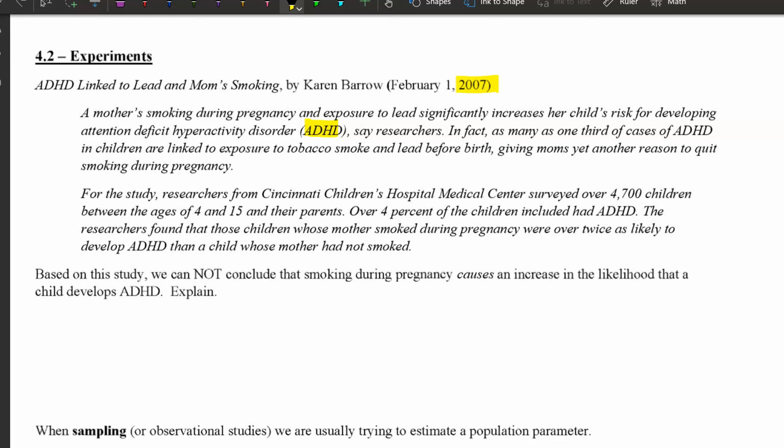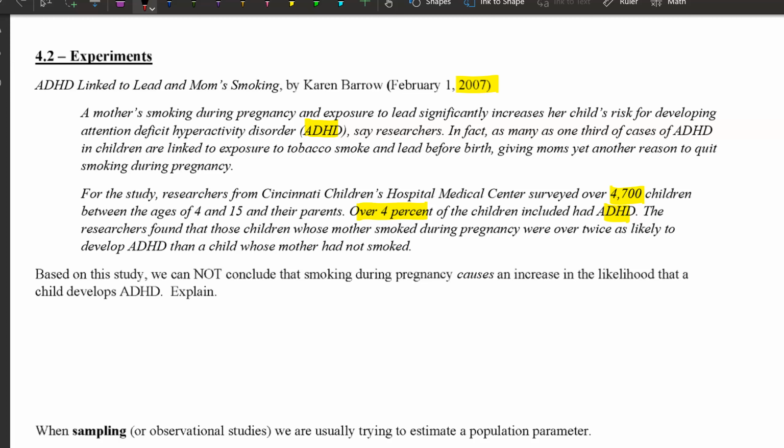For this study, researchers from the Cincinnati Children's Hospital surveyed almost 5,000 kids between the ages of 4 and 15. Over 4% of the children had ADHD. The researchers found that those children whose mothers smoked during pregnancy were over twice as likely to develop ADHD as a child whose mother had not smoked.